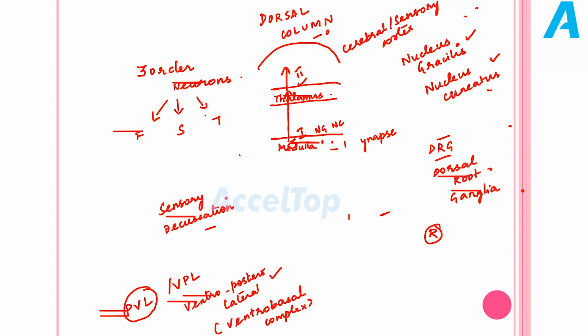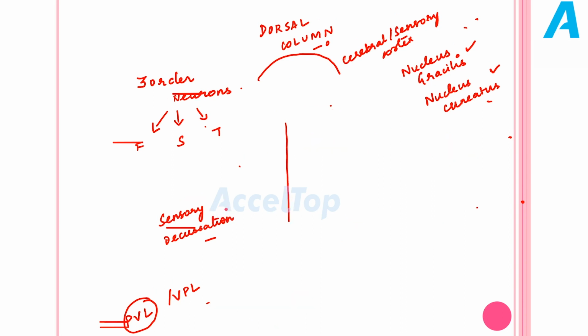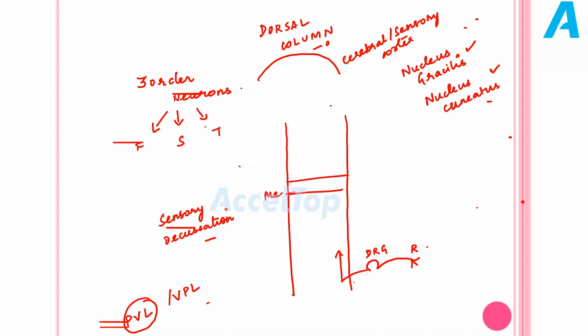We have traced the pathway of the dorsal column. I'll draw the pathway again. In the dorsal column, the first order neuron starts from the receptor. It enters the posterior aspect of the spinal cord through the dorsal root ganglia, ascends and reaches the medulla. We have two important nuclei called nucleus gracilis and nucleus cuneatus. The first order neuron ends here.